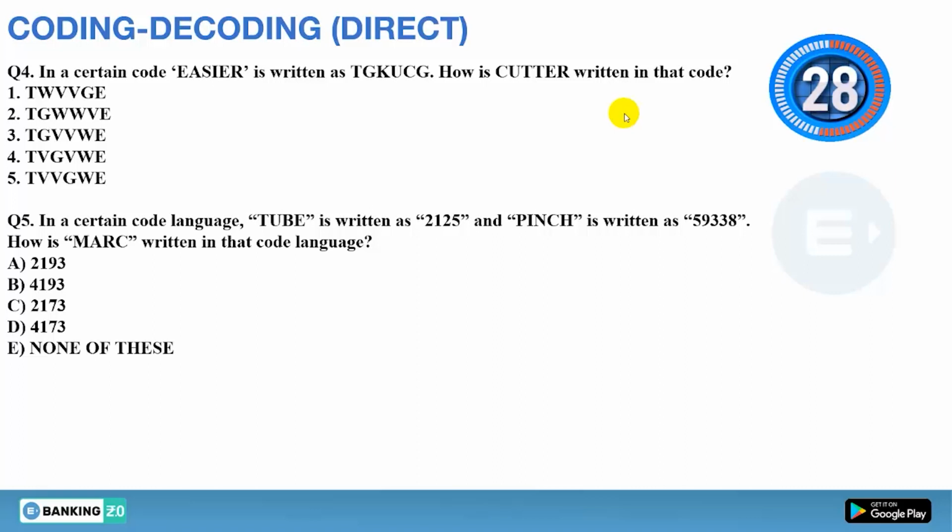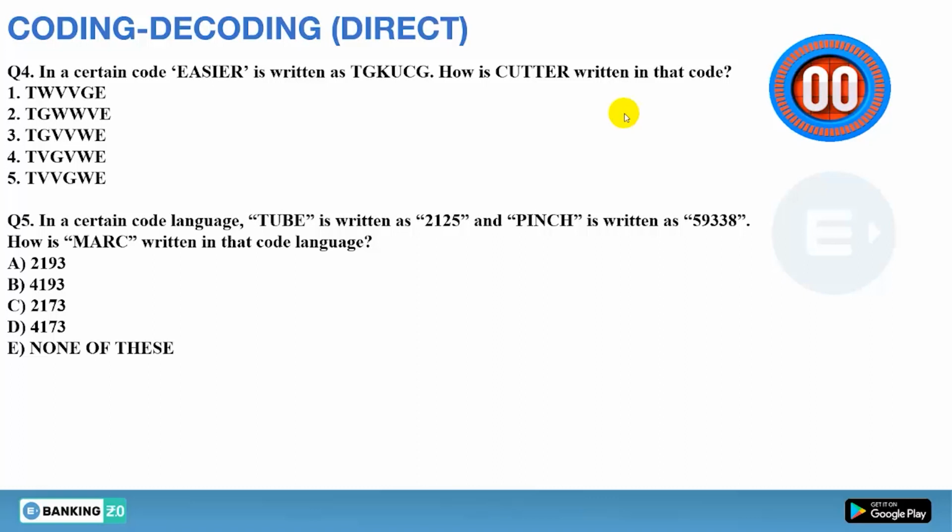30 seconds up guys, fast. 10 seconds guys, fast, hurry up. Okay, that's it, time's up.